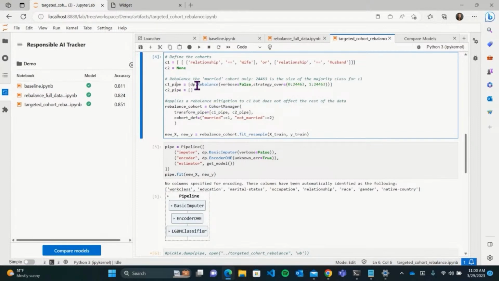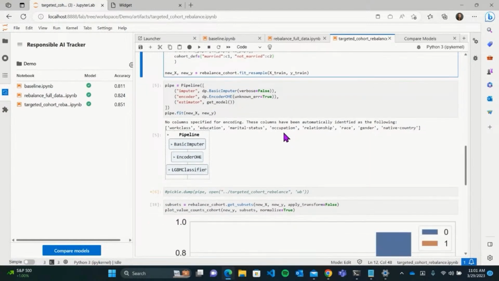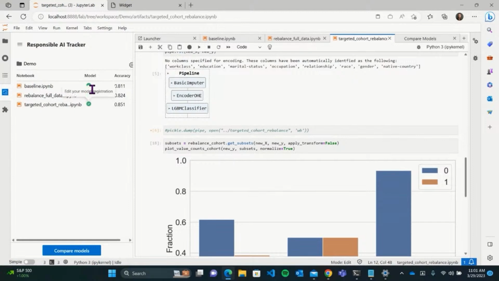Our first pipeline has a rebalancing mitigation, but the second pipeline is empty right now. After transforming the two cohorts, I resample and get my new X and Y. This way, the not married cohort is untouched, as I did not do anything to it. Post this, over the new X and Y, I use the same pipeline and the same estimator, save my model, and register it, of course.